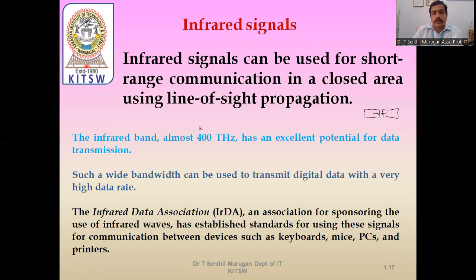The infrared band, almost 400 terahertz, has excellent potential for data transmission. Such a wide bandwidth can be used to transmit digital data at very high data rates.